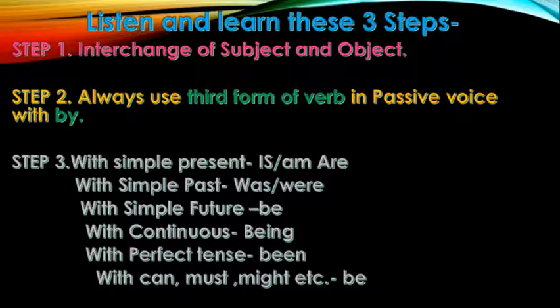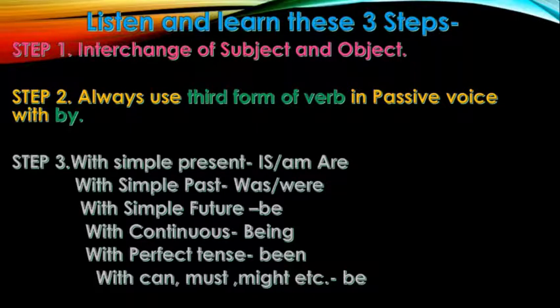Now, if the sentence is in simple past, the teacher scolded the student, then it will become the student was scolded by the teacher. So, here that third form of verb is preceded by was. Is, am, are for simple present, was, were for simple past.